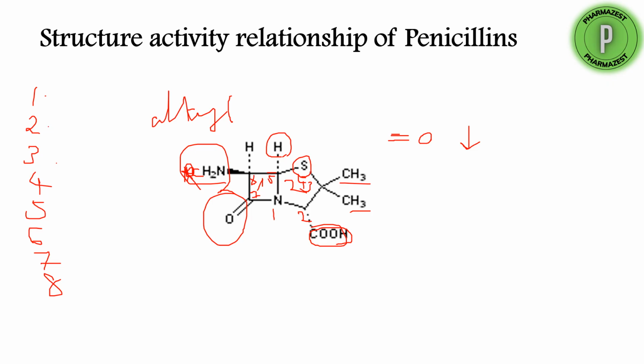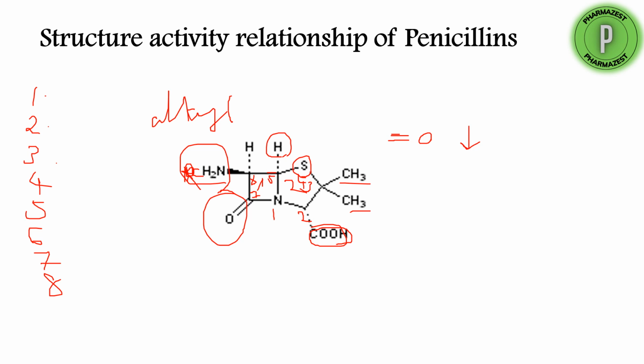If you remember the penam structure of penicillins, you can easily answer this question. This structure is very important to understand the stereochemistry as well as the structure activity relationship. If you remember this structure, you can easily write about both.